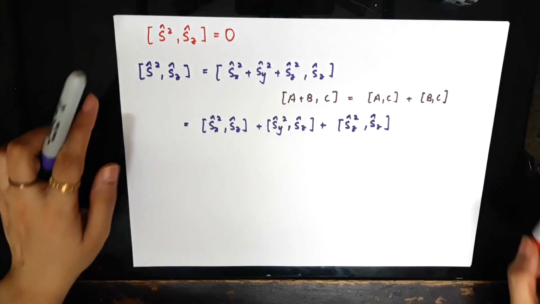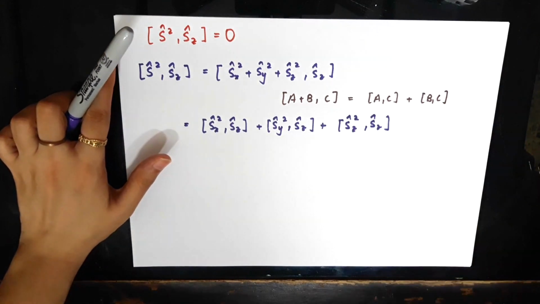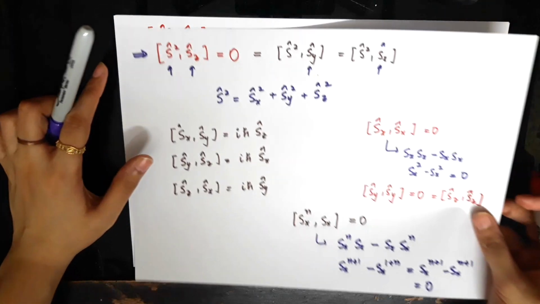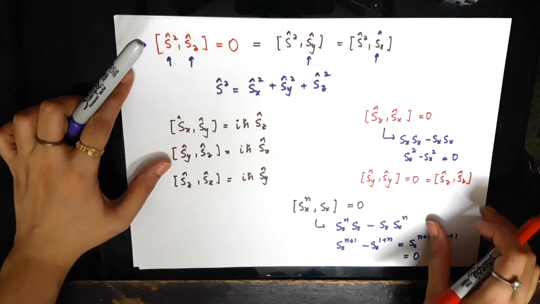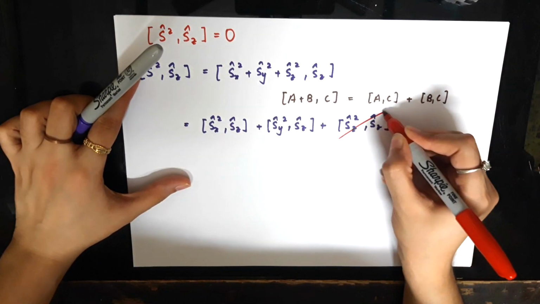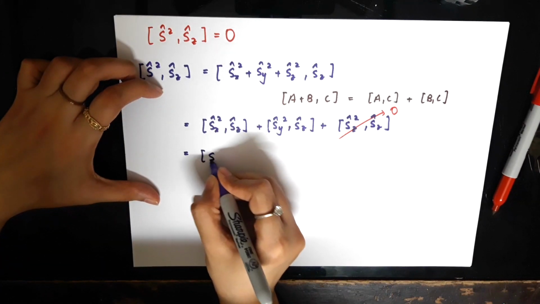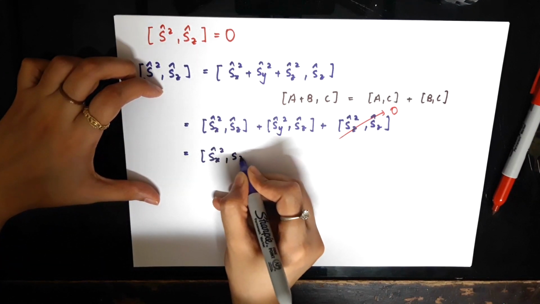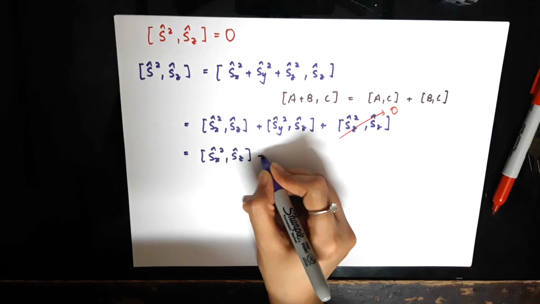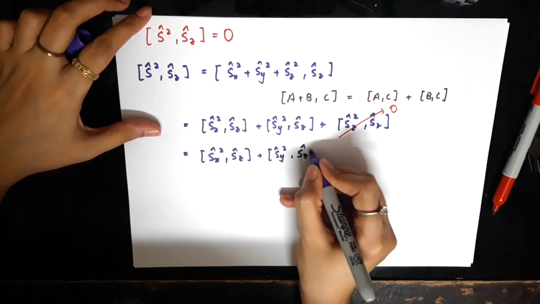Now the third commutator, as you can see, is the second power of Sz with Sz, and as we just saw a couple of minutes ago, this commutator is equal to 0. So the commutator Sz squared with Sz vanishes. So we are just left with Sx squared with Sz plus Sy squared with Sz.